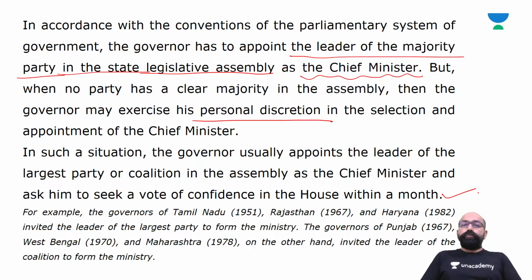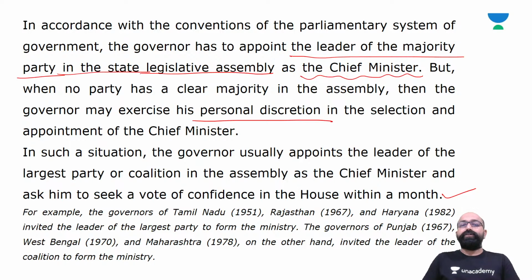So there are two provisions. Normally, the governor has to appoint the leader of the majority party in the state legislative assembly as the chief minister. But in case no political party secures a majority of votes in the assembly, then the governor uses personal discretion.